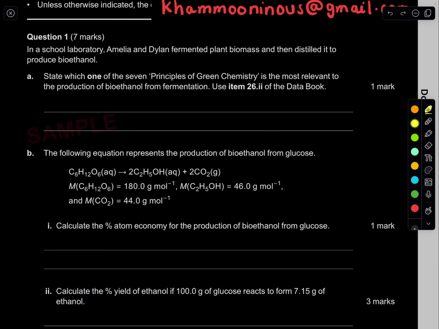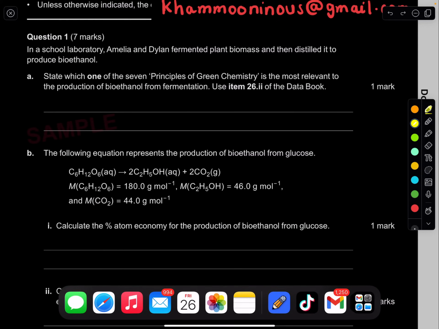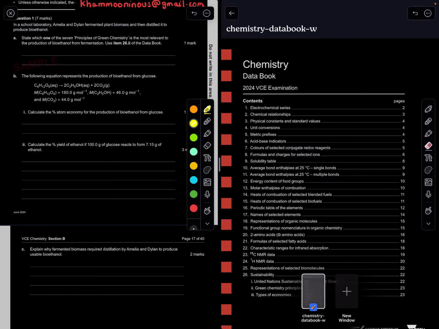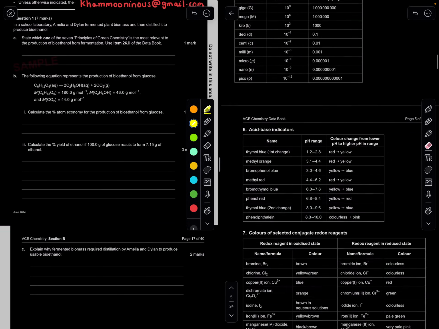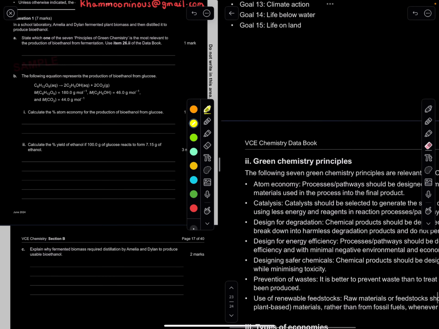Question 1. In a school laboratory, Amelia and Dylan fermented plant biomass and then distilled it to produce bioethanol. State which one of the 7 principles of green chemistry is the most relevant to the production of bioethanol from fermentation. Use item 26 of the data book. Easy. In the new data book, they've listed the 7 principles of green chemistry at the end of the data book. So if we go down here, green chemistry principle, and there's 7.